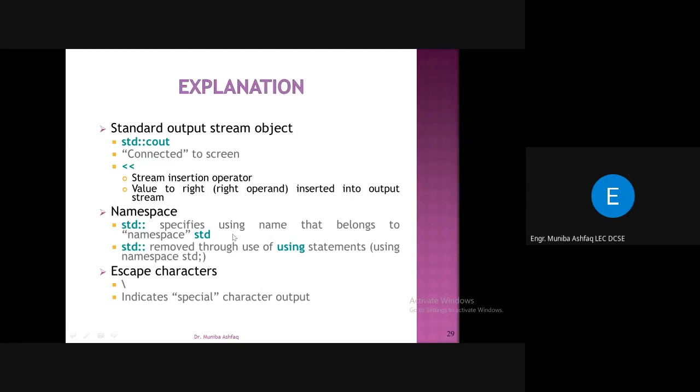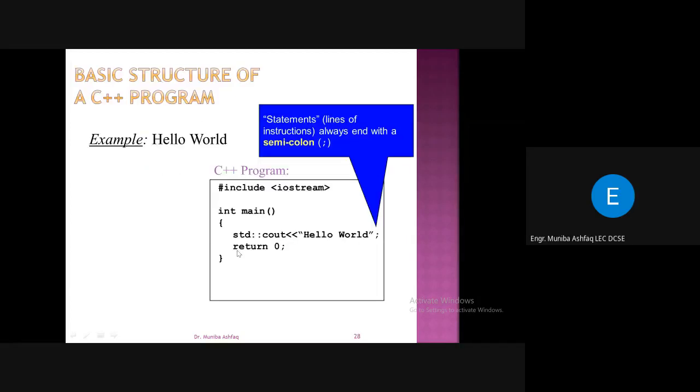Otherwise, we have the other option as well. The std double colons can be removed through the use of a using statement, right? It means that if you delete this std double colons and then compile it, you will get an error, right?